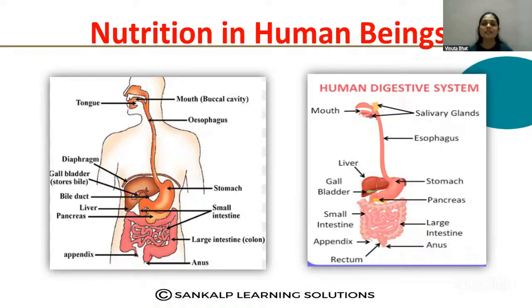So this is about the complete digestion, very important for your exam. So how they ask the question: the digestion in the mouth, the enzyme name, and how it acts on the starch, that is very important. The stomach, the three important things which are secreted by the stomach, and the function, that is very important.